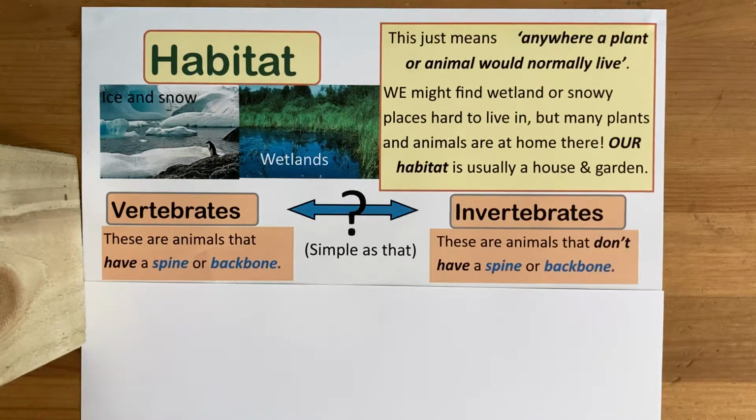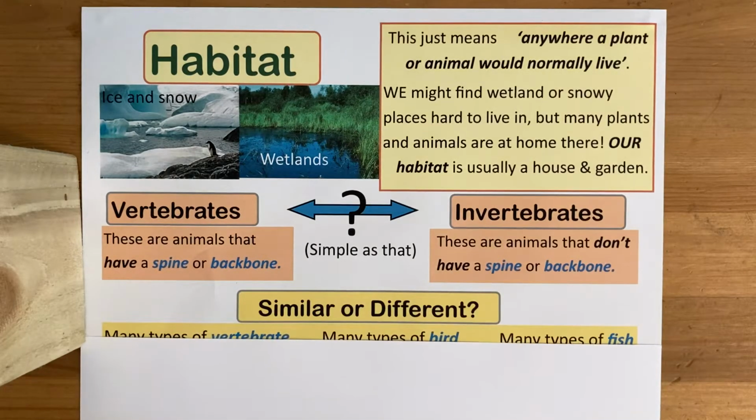Invertebrates have no backbone. So worms, insects, crabs, spiders, and many others are invertebrates. There are far more of them than us, but they're usually a lot smaller. Got it? It's all about having a backbone or not having a backbone. It's as simple as that. Try and remember the 2 words.